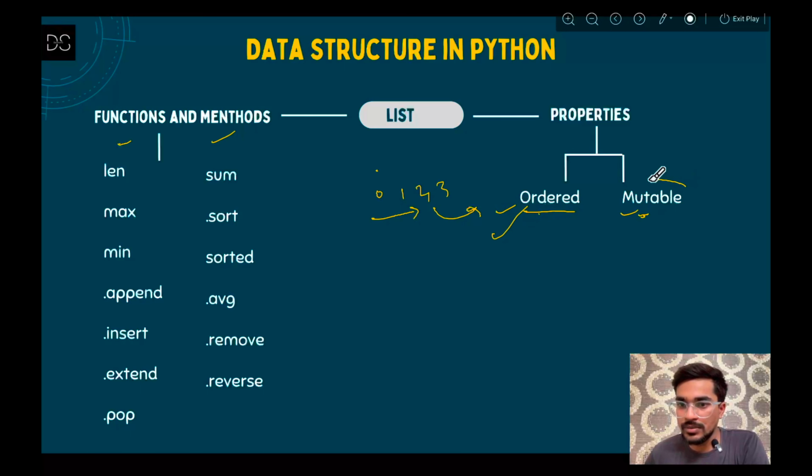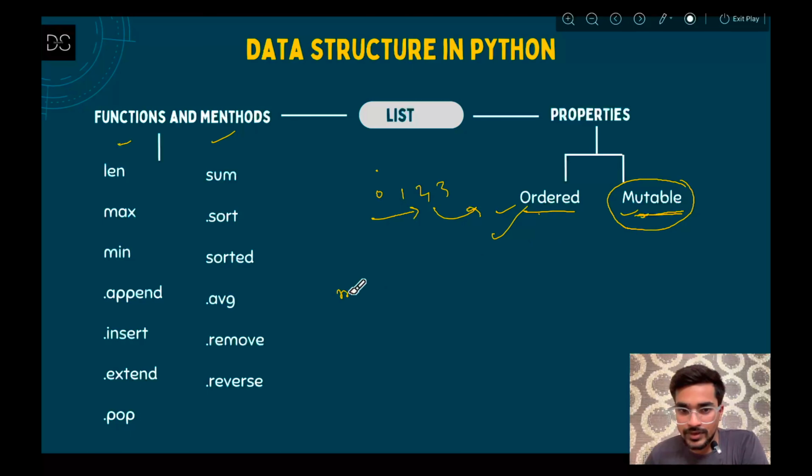Now what is mutable? In immutable, you saw that whatever string you have defined once, you cannot make changes to it. That is why it is called immutable, that means unchangeable. It cannot be changed. But mutable is just the opposite of that. Mutable means changeable. So you can change it.